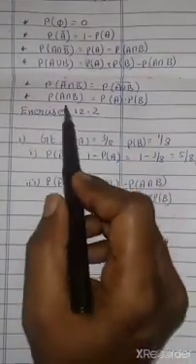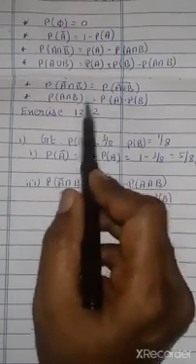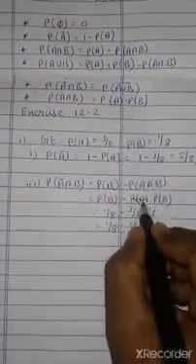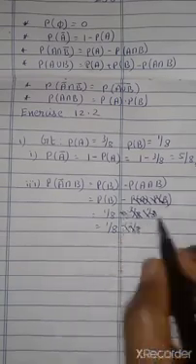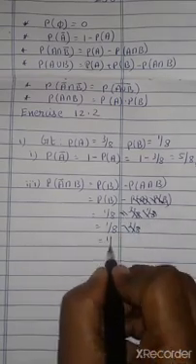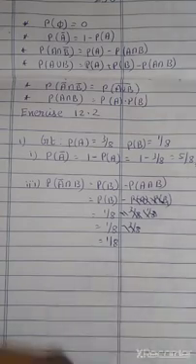I'm sorry, that is the formula if it is not mutually exclusive. For mutually exclusive, P of A intersection B is 0. So your final answer is 1 by 8.